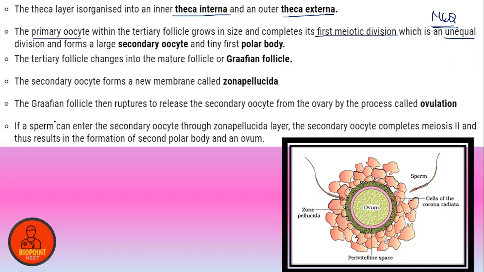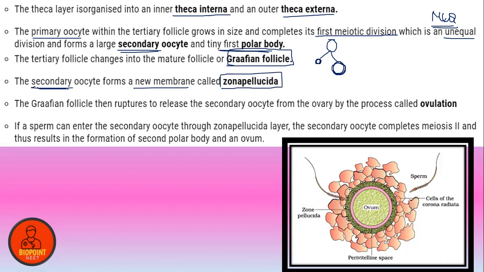Clear, everyone? So after the tertiary follicle is formed, the division is an unequal division that leads to the formation of a secondary oocyte and a first tiny polar body. As we have already discussed, the primary oocyte divides into a polar body and a secondary oocyte. The tertiary follicle changes into a mature follicle, containing follicular cells, known as the Graafian follicle. The secondary oocyte now forms a new membrane called the zona pellucida.